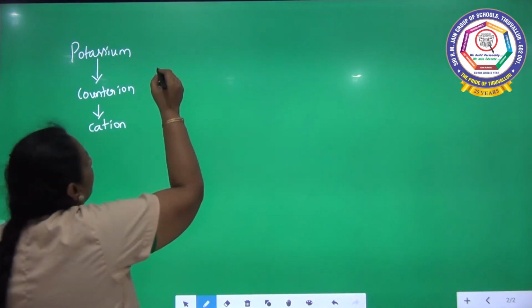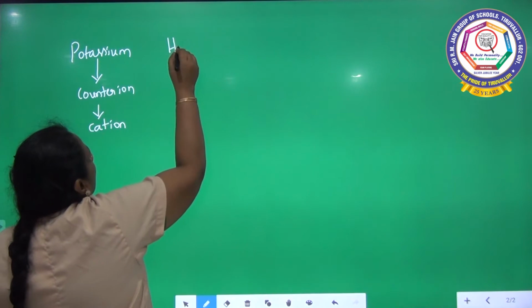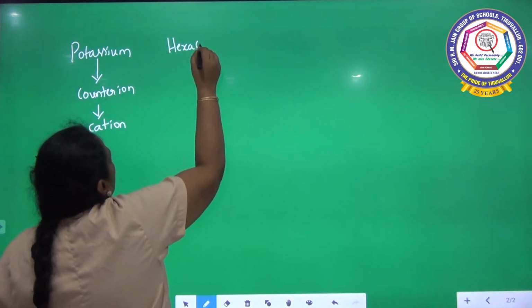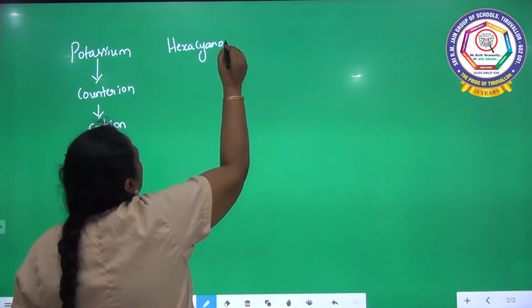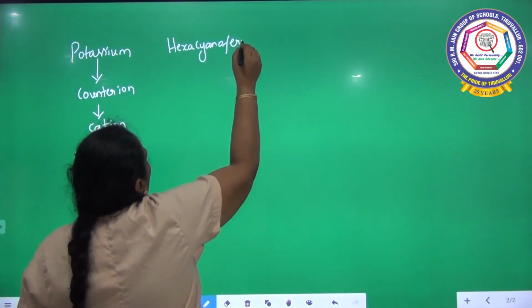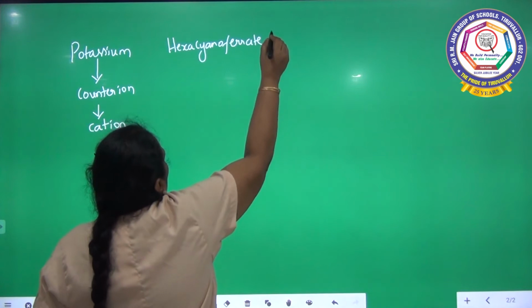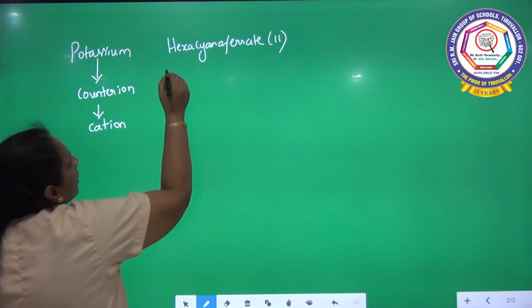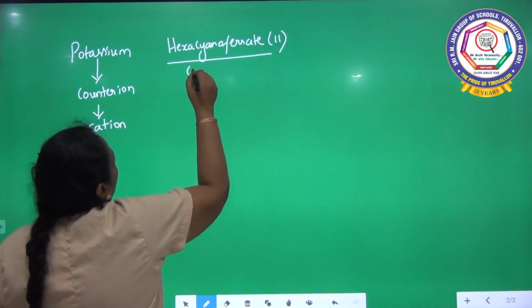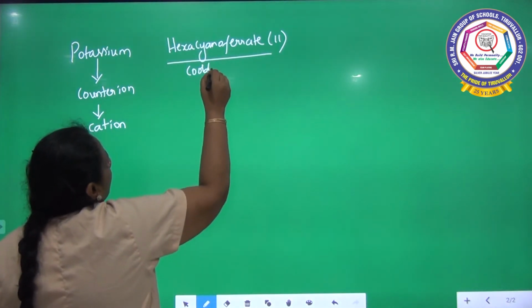And here I have written hexacyanoferrate 2. I told about this as the coordination sphere.